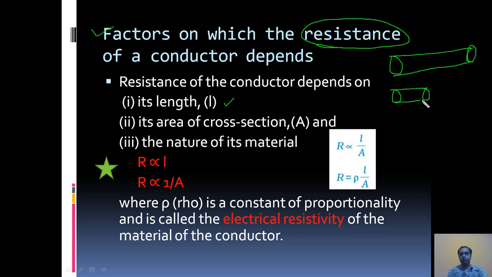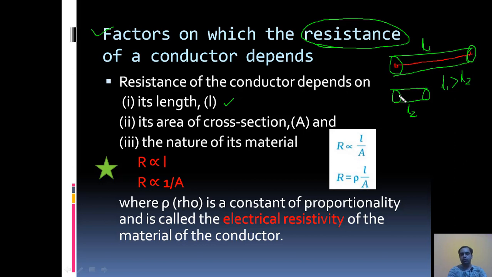Here the length of this conductor is L1, the length of this conductor is L2. Here you can see that L1 is greater than L2. The length of the first conductor is more than the length of the second conductor. So here if we consider the motion of one particular electron, suppose this electron is moving from here till here.